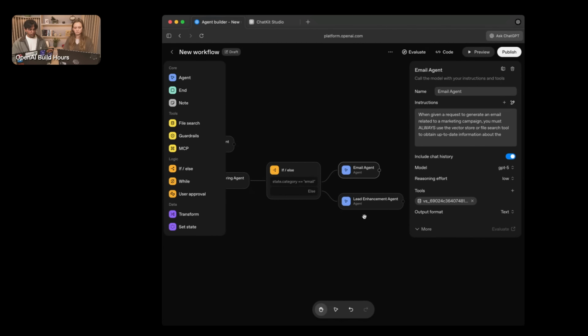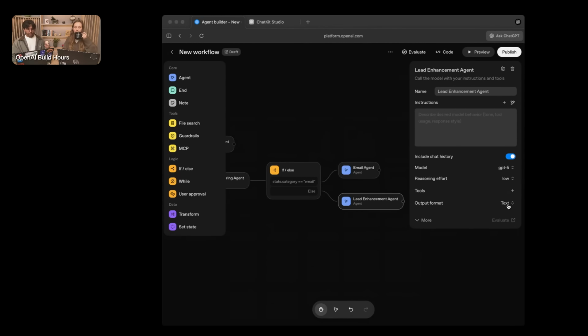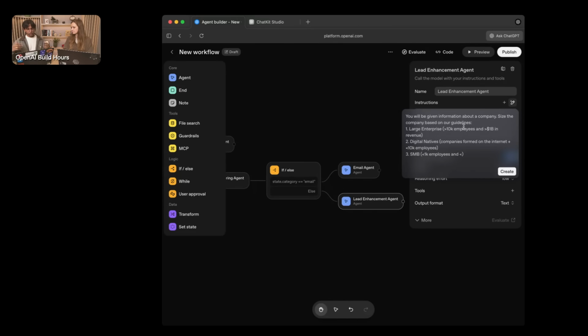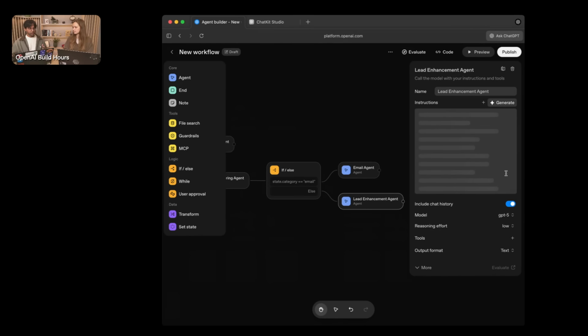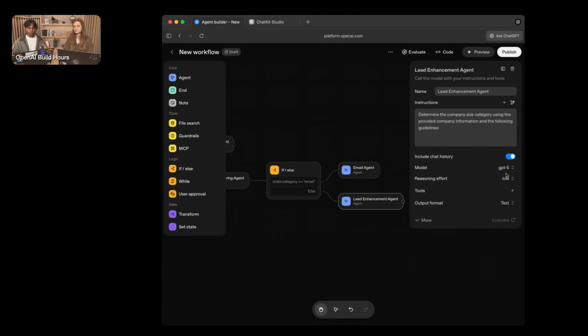On the lead enhancement agent, instead of writing one ourselves, let's pretend we have a general segmentation of the market that we want to actually assign various account executives to. So in this case, what we want to do is essentially be able to output a quick schematic of how we're going to do that assigning process depending on the information that was gathered from the internet. And without writing a prompt, Agent Builder will be able to output an entire version of that prompt as a starting point. Super cool. Great.